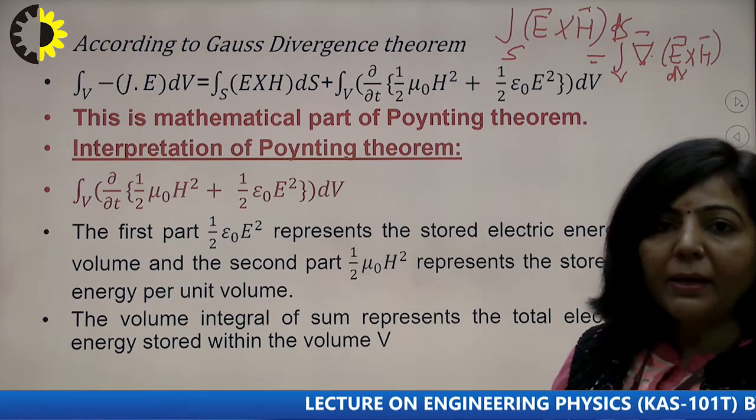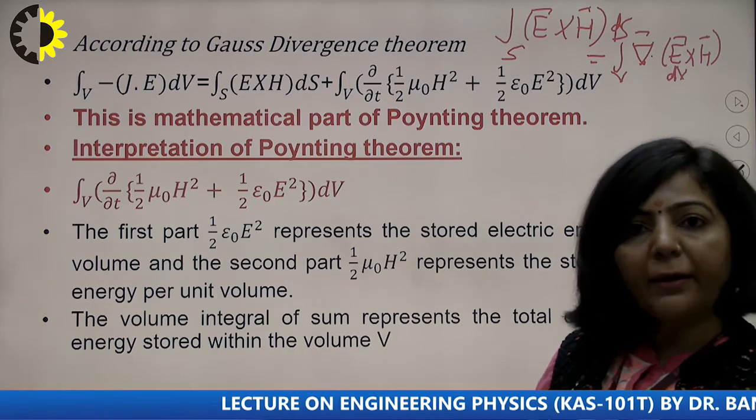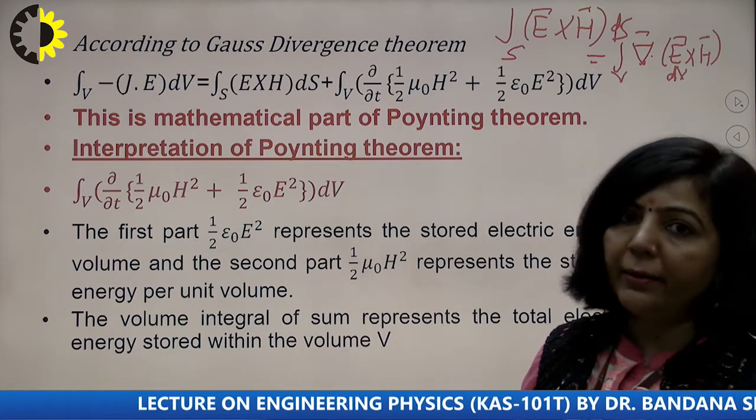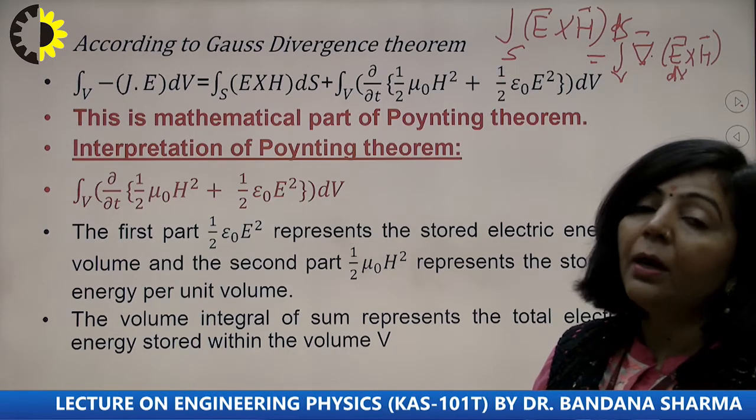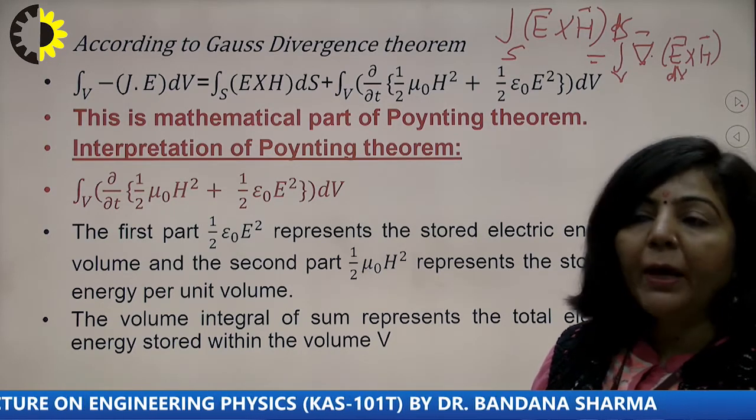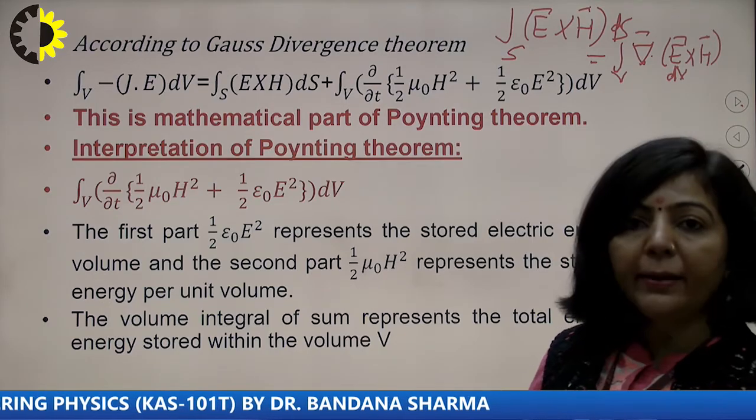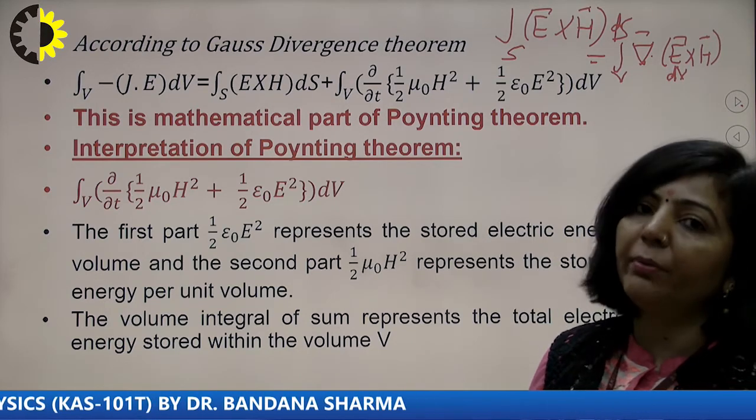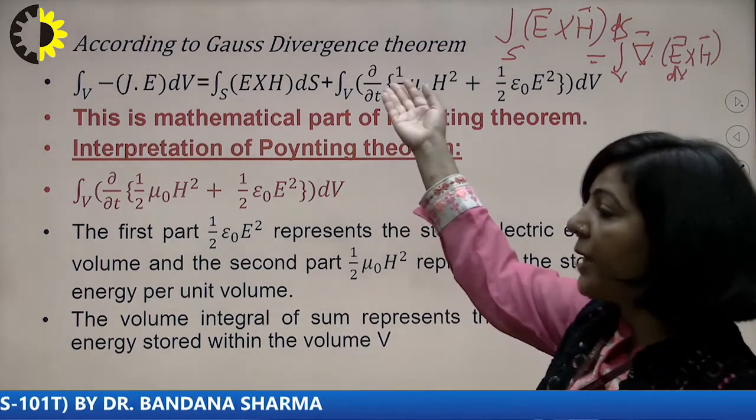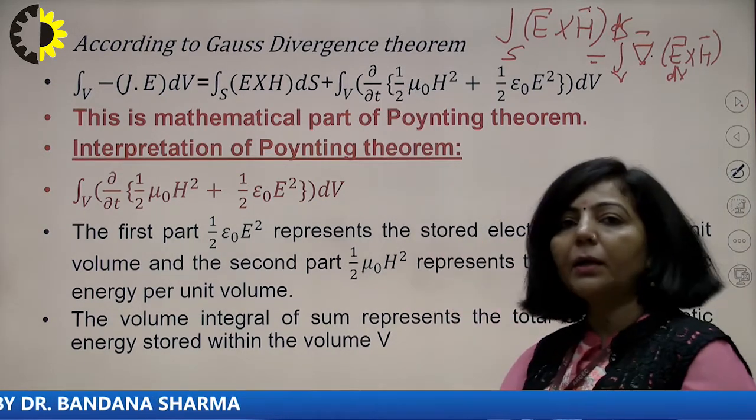After taking the third Maxwell equation, take the dot product of that equation with H, and for the fourth Maxwell equation, take the dot product of that equation with E. Then subtract the fourth equation from the third, simplify and rearrange the terms, and finally take the volume integral and apply the Gauss divergence theorem. You are getting this mathematical form.